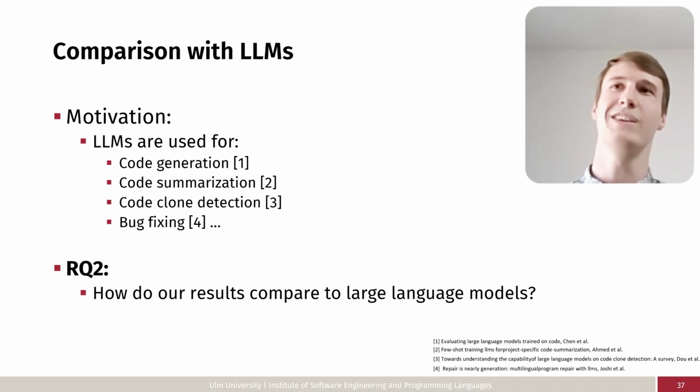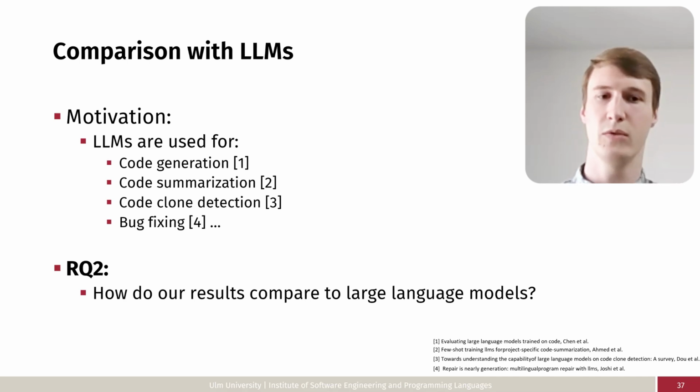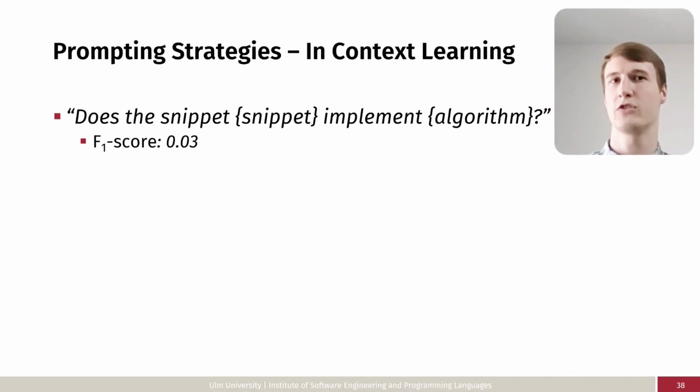As we've seen in the keynote, large language models have seen an impressive boost in capabilities in recent years and are now used for a whole range of code-related tasks, such as code generation, summarization, code clone detection, and bug fixing. This also motivates using them for algorithm recognition. We therefore selected CodeLlama, which is a widely used large language model, fine-tuned specifically for code-related tasks, and posed the research question: how well do our results compare to the large language model?